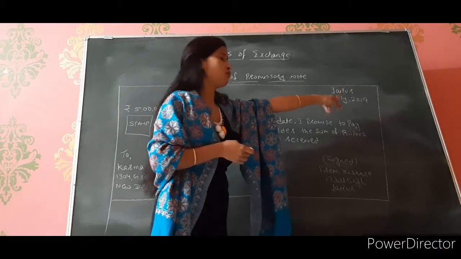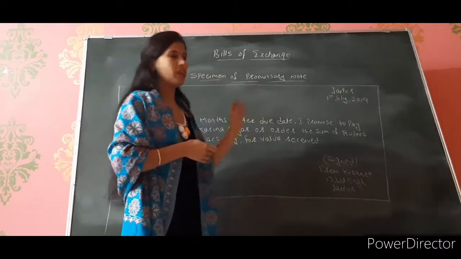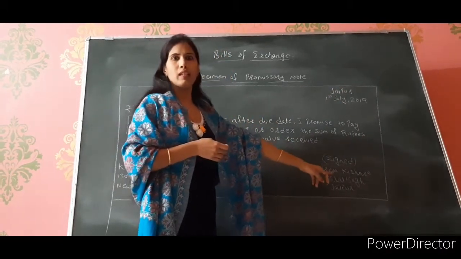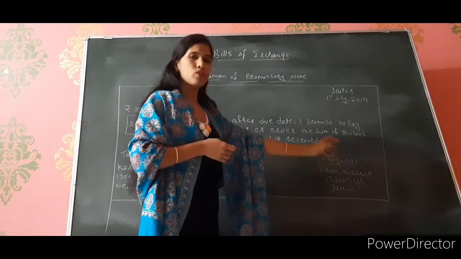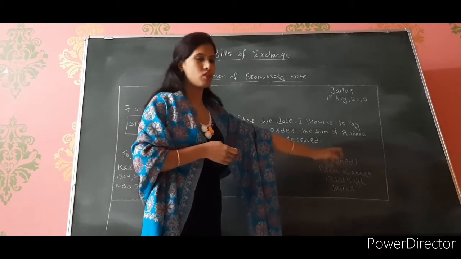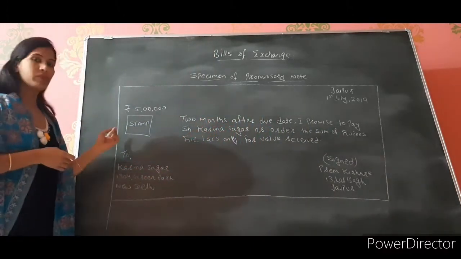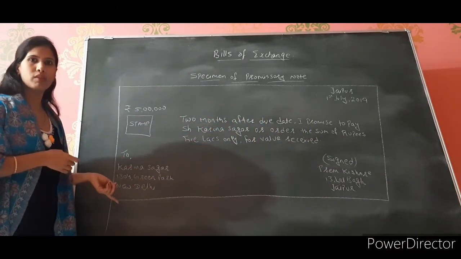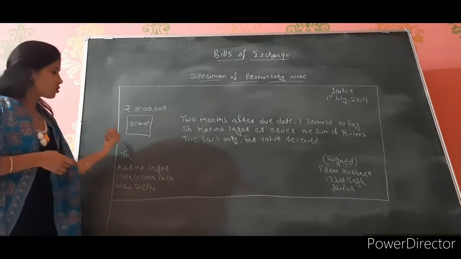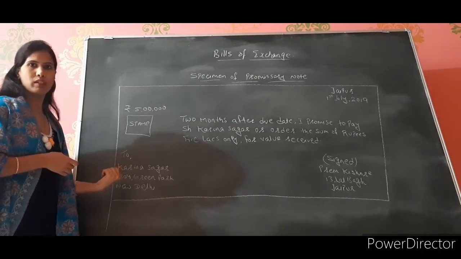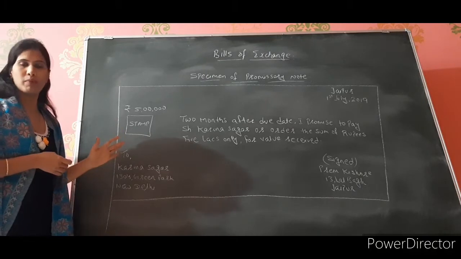So Jaipur, 1st July 2019. Here you will write on the left hand side the one who is drawing the bill, the purchaser of the goods, so his name, address and sign. And on the right hand side, who is entitled to receive the payment? The creditor, so his name and address will come over here. So this is the specimen of your promissory note.